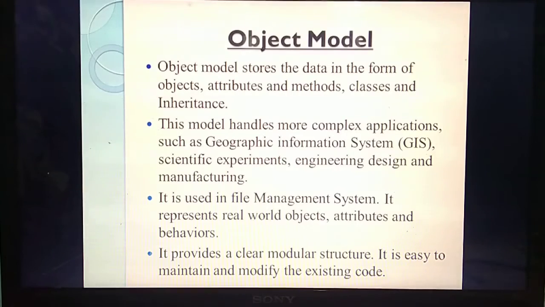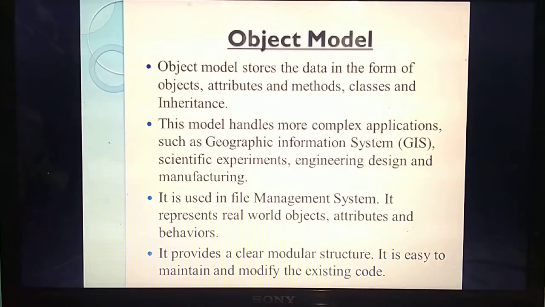You have studied all these things in the 11th standard, as well as in the last chapter. Last chapter we studied in detail about classes, objects, attributes, methods. Isn't it? So same thing. This object model is used to represent the data in the form of objects, attributes, methods, classes and inheritance.